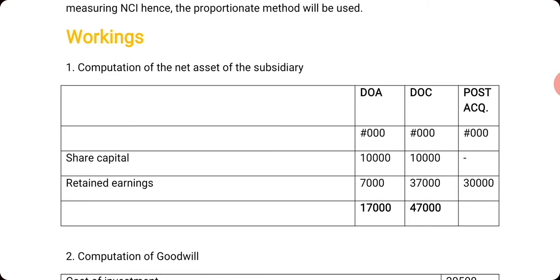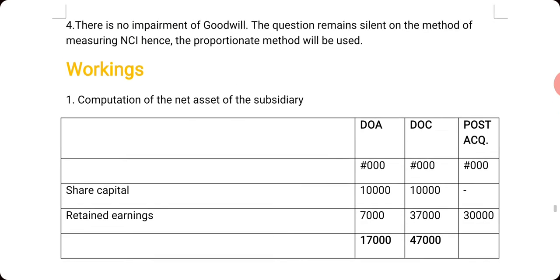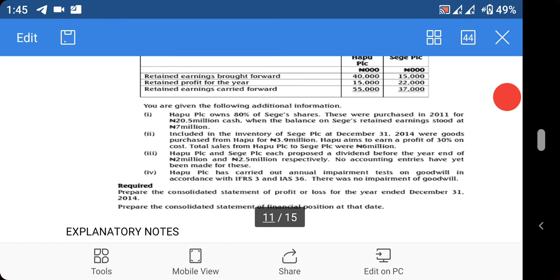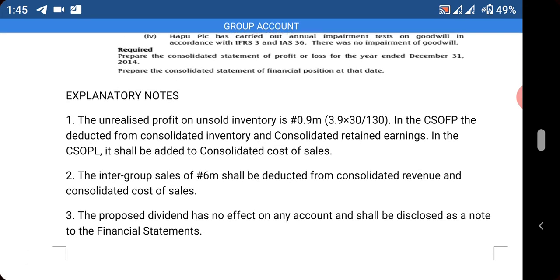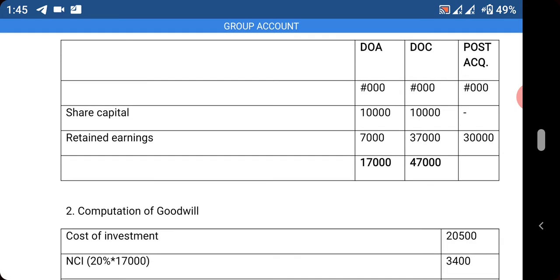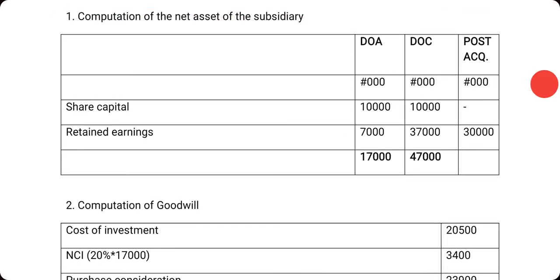Retained earning is how much? The retained earning is 7,000. So we now have 10,000 and retained earning is 7,000. So that gave us 17,000 as net assets.